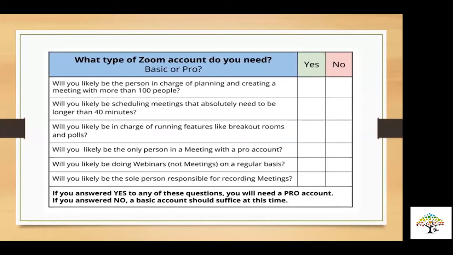The only problem here is whether you are likely to be scheduling meetings that absolutely need to be longer than 40 minutes. Yes, teachers will need more time than that. But for 2 months, Zoom has given it for free, not beyond that. But right now it is free, unlimited. You can use it for unlimited time if you are an educator. So that's what I'm going to tell you how.